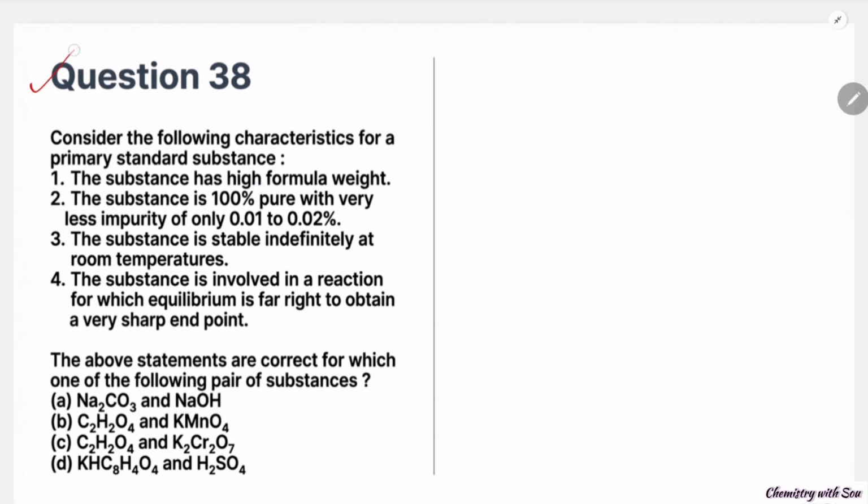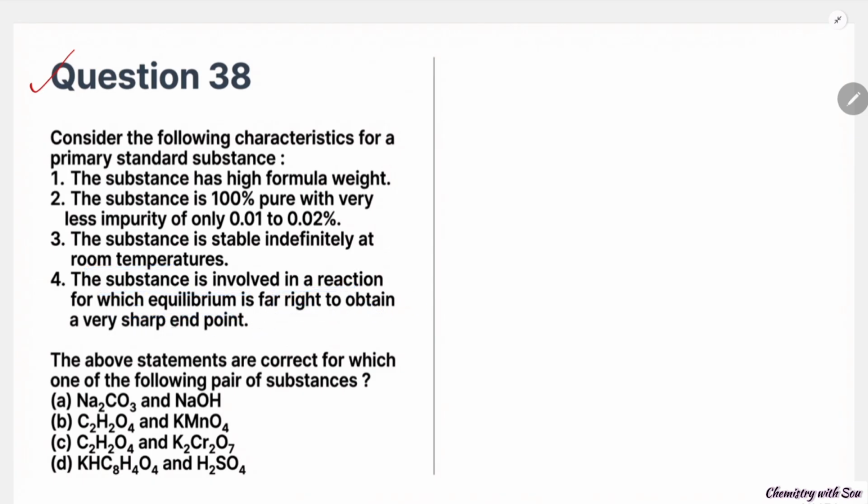Question number 38. Consider the following characteristics for the primary standard substances. The substance has a high formula weight. The substance is 100% pure, with very little impurity of only 0.01 to 0.02%. The substance is stable independently at room temperature. The substance is involved in a reaction for which equilibrium is obtained. Okay, fine.